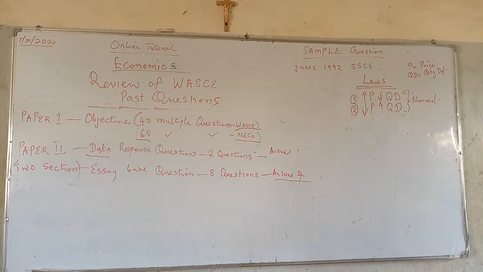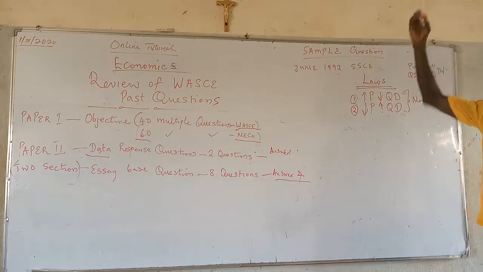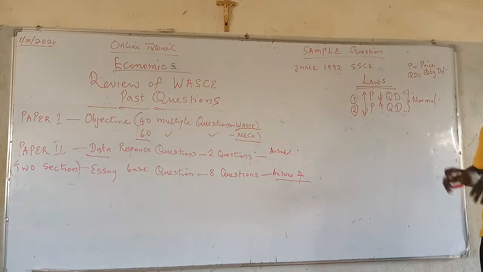That is why you discover that when the price of items in the market moves down, individuals are motivated to increase the quantity demanded of that commodity because they have more money at their disposal to increase their purchasing power.